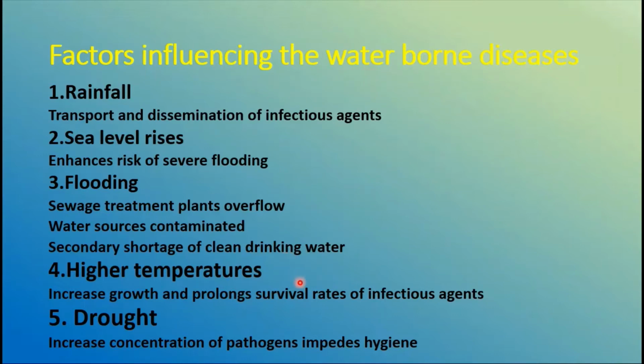Then higher temperatures increase the growth of certain microorganisms, which can survive and cause infections. Drought conditions: under drought conditions, because of the unavailability of water resources, people won't maintain hygienic conditions, which may also increase the concentration of pathogens that leads to infection. So these are the few factors which influence waterborne diseases.